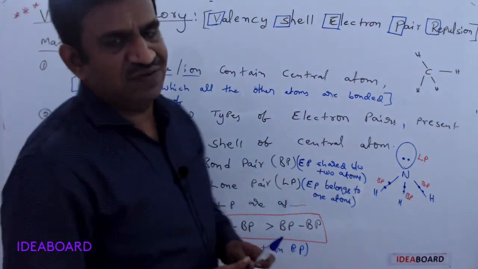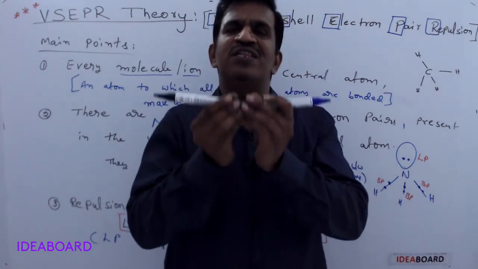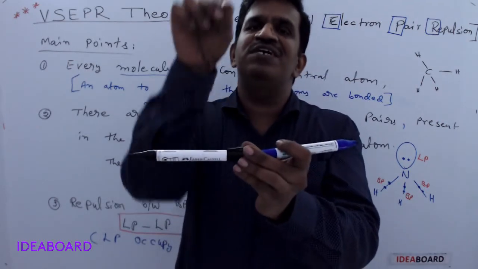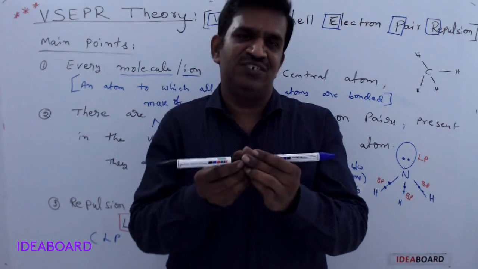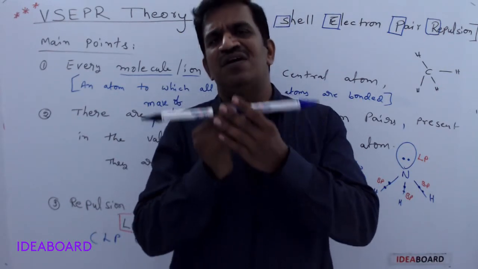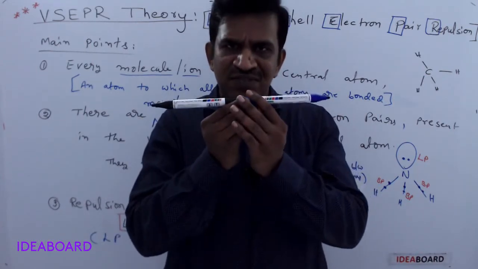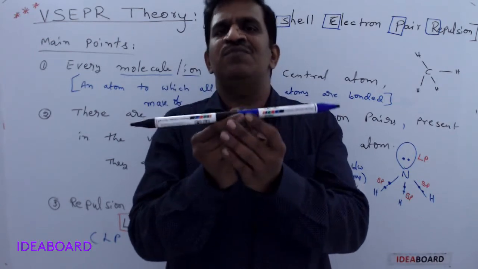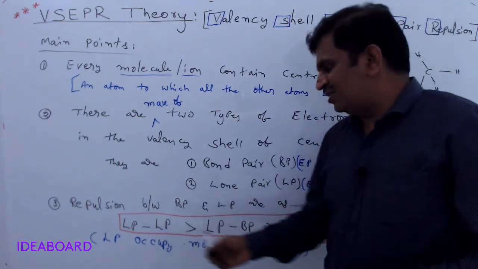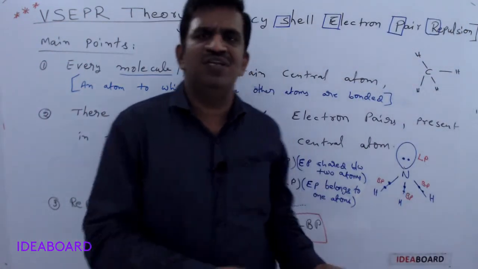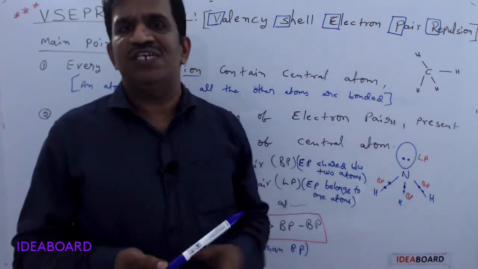Because of this repulsion, they will try to arrange to have minimum repulsions among them and to give the maximum stability to the molecule. In such a way they will try to arrange. Why do we get tetrahedral shape, octahedral shape or pyramidal shape, all these shapes? Because of the repulsions among them. What type of repulsion? Mainly these three types. All three types of repulsions may be shown, sometimes only two types. Because of these repulsive forces, they have such shapes.